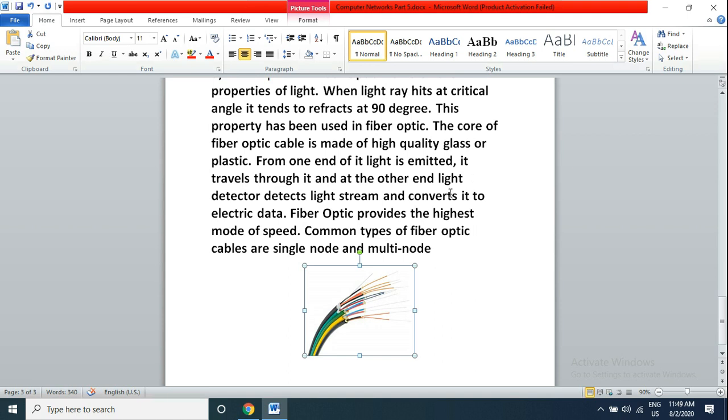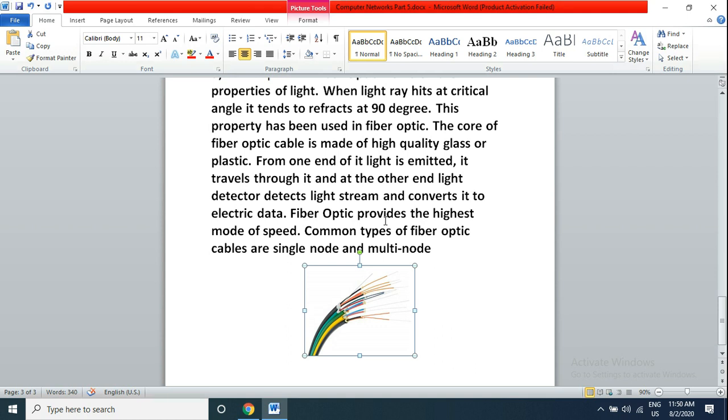Its basic core is made of high quality glass or plastic. From one end of it, light is emitted. It travels through it, and at the other end a light detector detects the light stream and converts it into electric data.